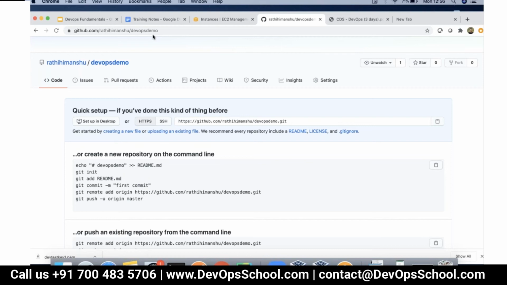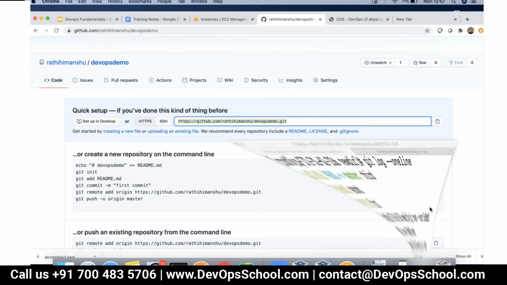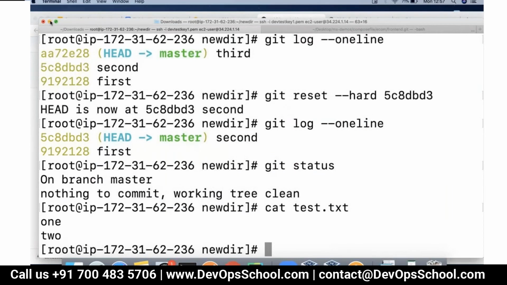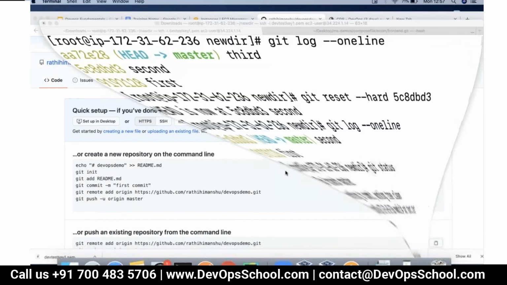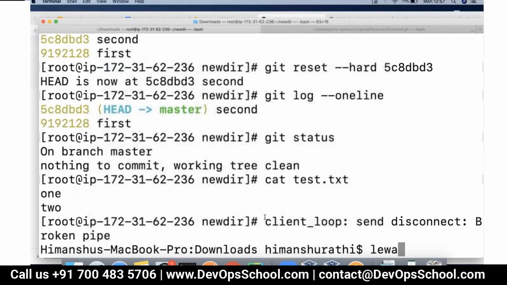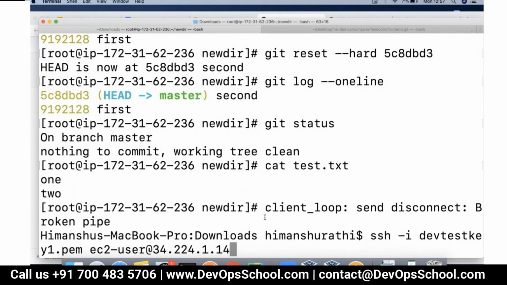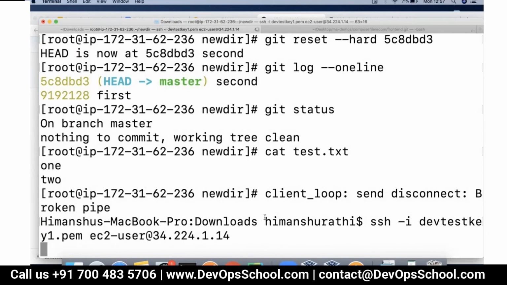Is it done? Now what we are going to do is push our code from the local repository to the remote repository. Notice one thing: this is our local repository, and this is our remote repository, which happens to be blank right now, but that's a different thing. In order to push it, first of all we are going to add the remote repository to the local repo.